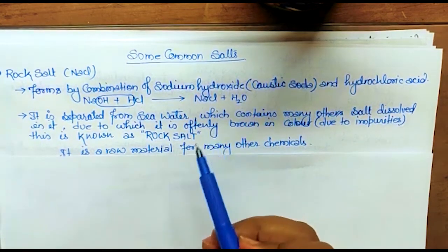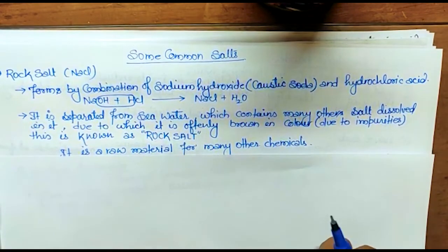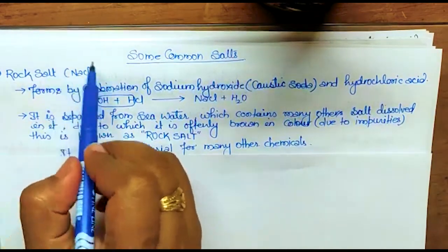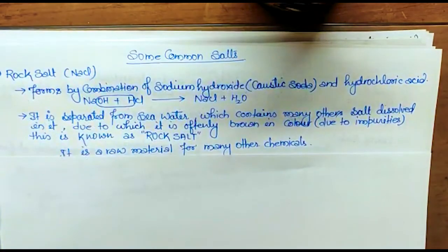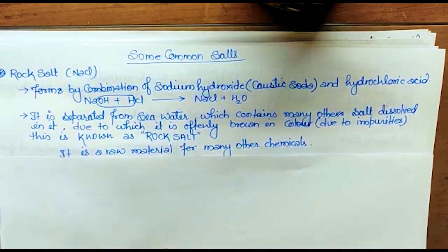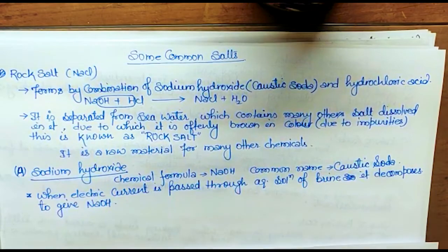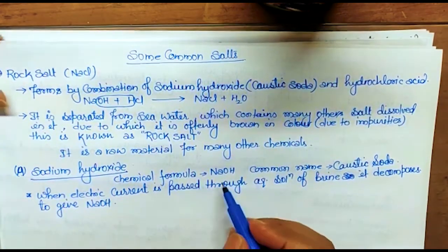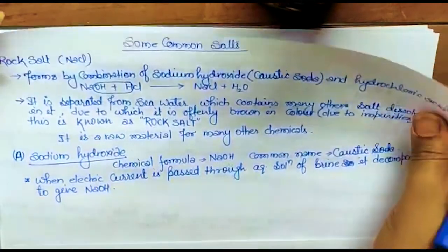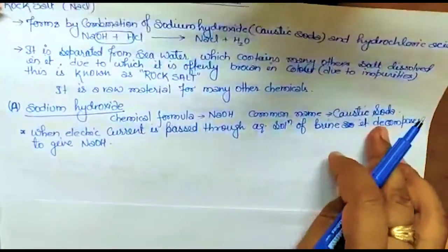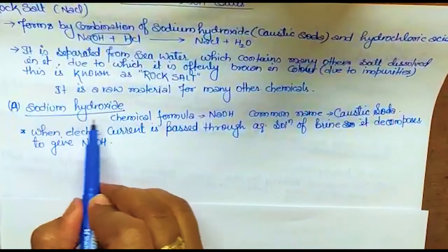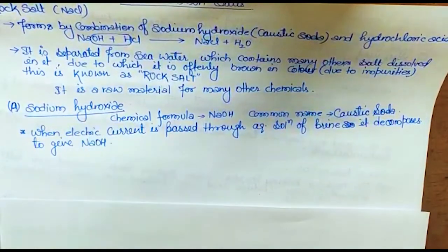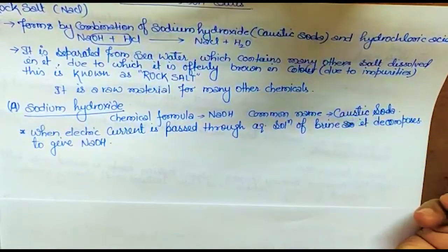And this NaCl is a raw material for many other chemicals. That means with the help of this NaCl we can prepare lots of chemicals. Okay, so let's start. First is sodium hydroxide. Sodium hydroxide is the chemical name. We know the formula NaOH, and the common name is caustic soda. Clear?